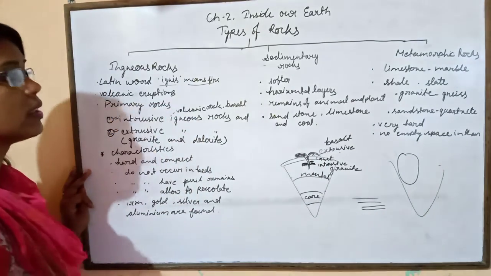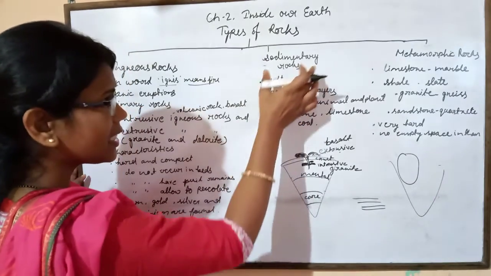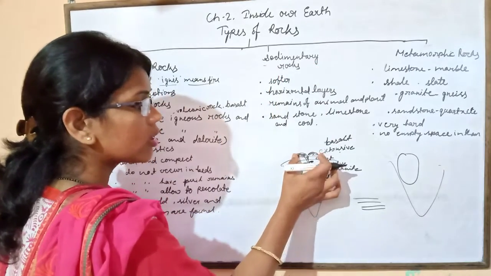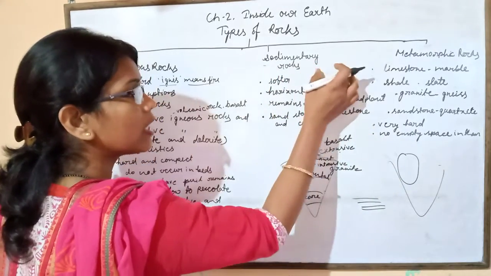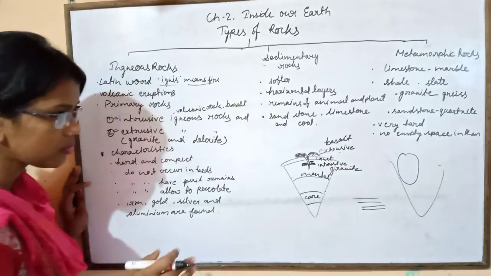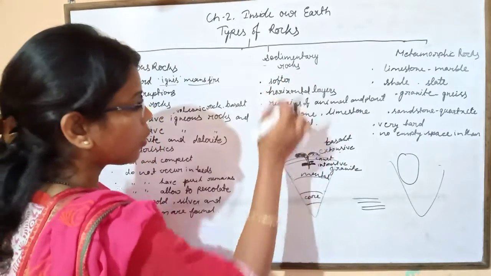Then come to the next one, that is sedimentary rocks. Okay, children, I told you that sedimentary rocks and the metamorphic rocks are formed from the igneous rock, and so it is also known as the primary rock. How?